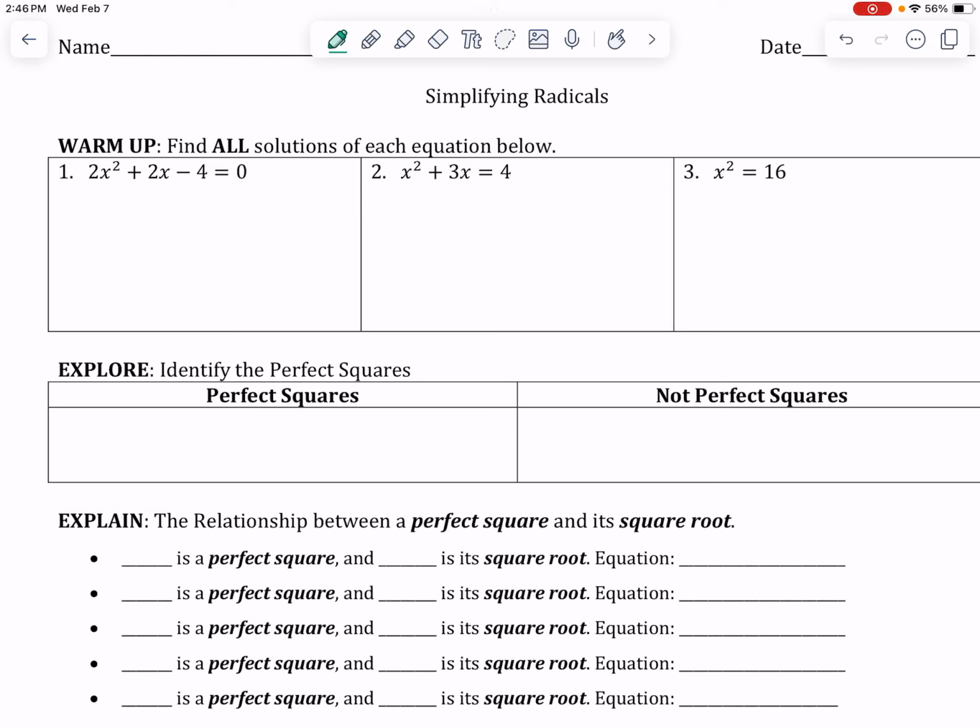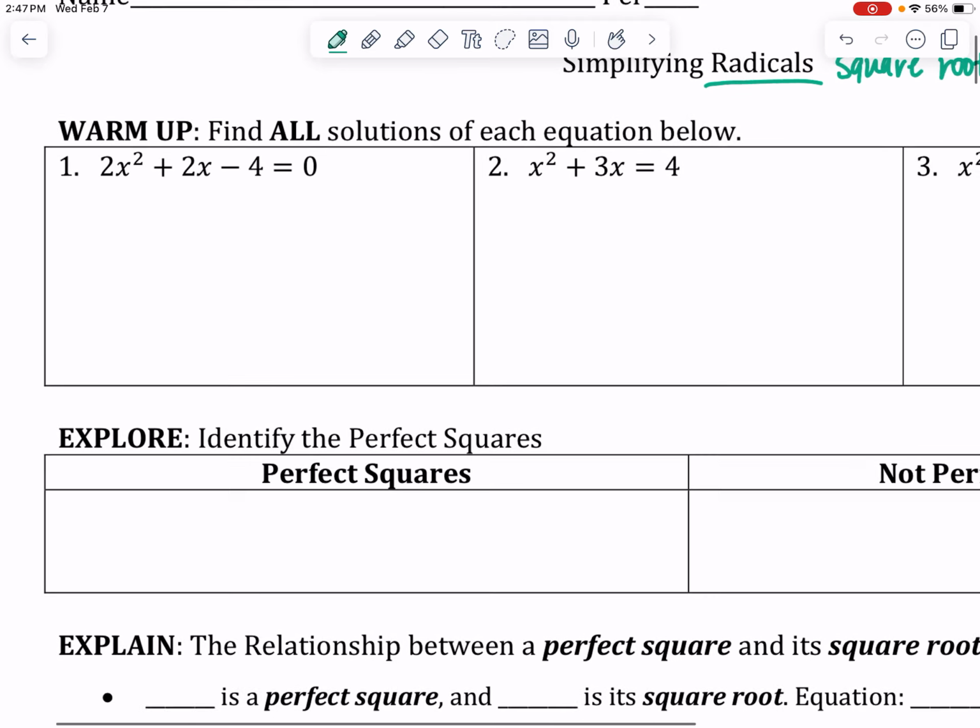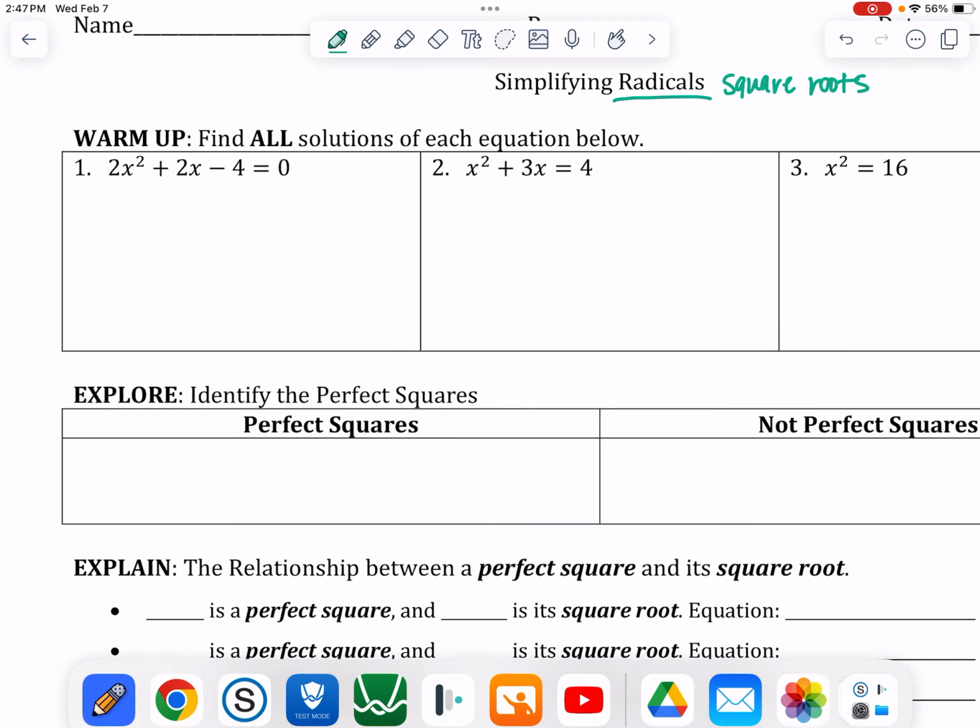Okay, so this lesson is on simplifying radicals, and for us, the radicals we're working with are square roots. This is very important for the quadratic formula and solving quadratic equations. So our warm-up is just about solving quadratic equations. So far we have two ways to do that.